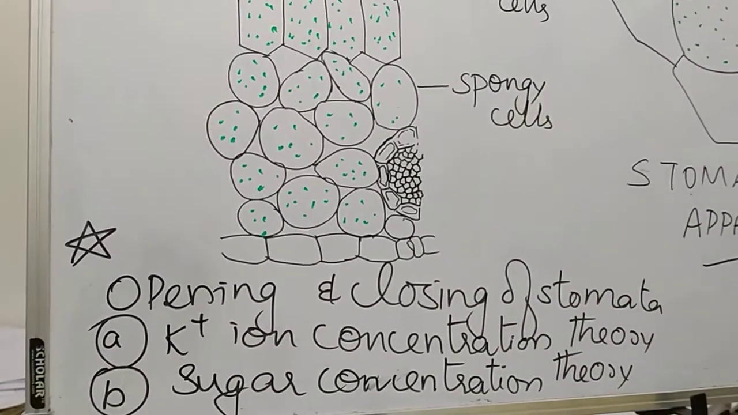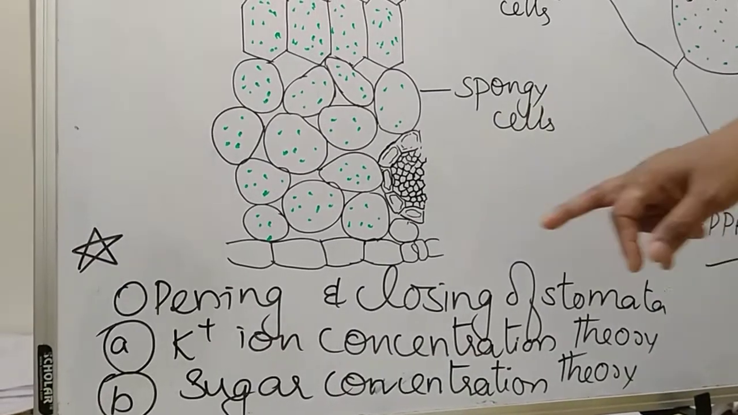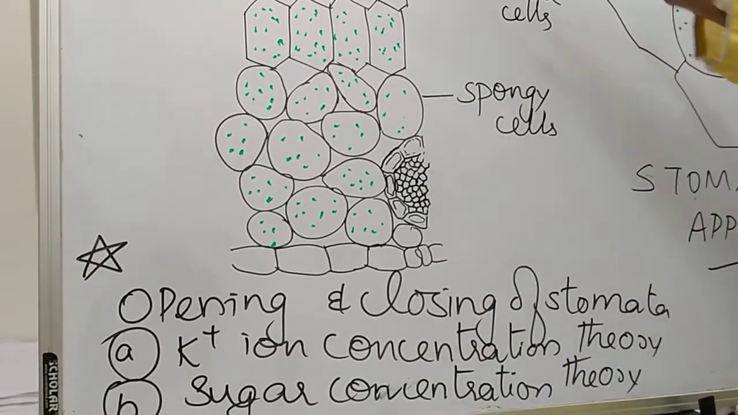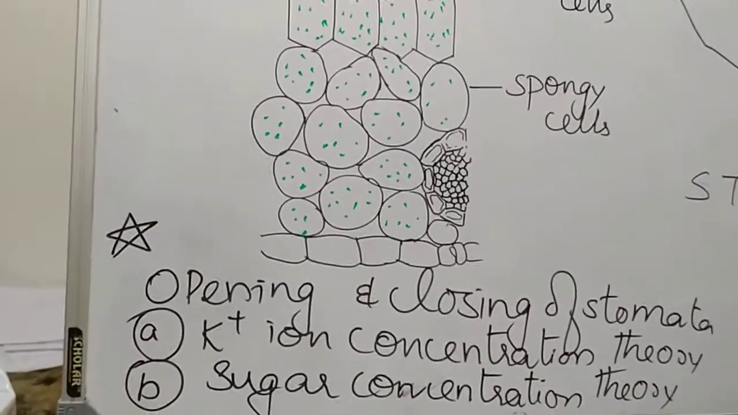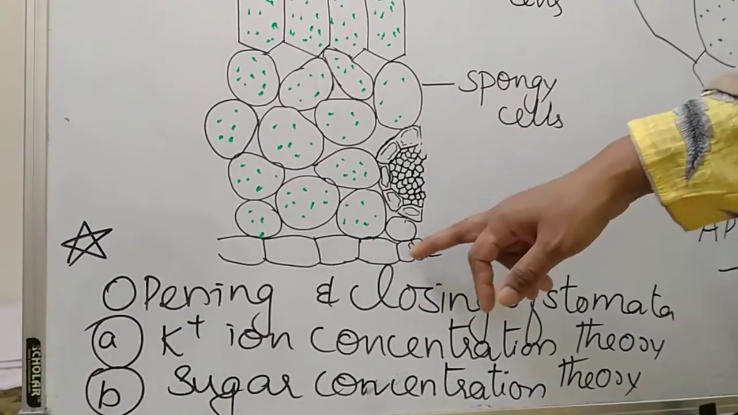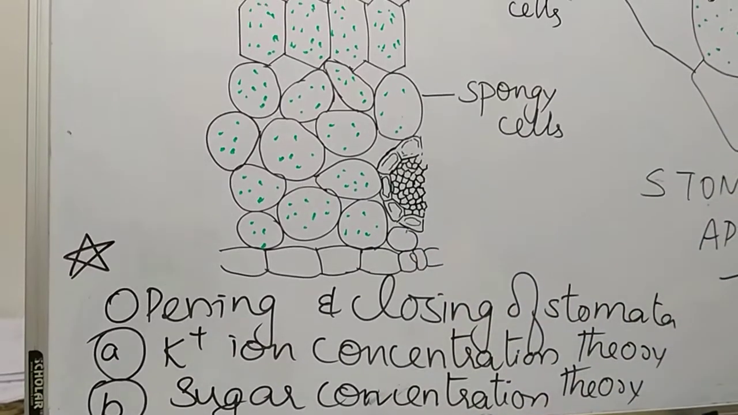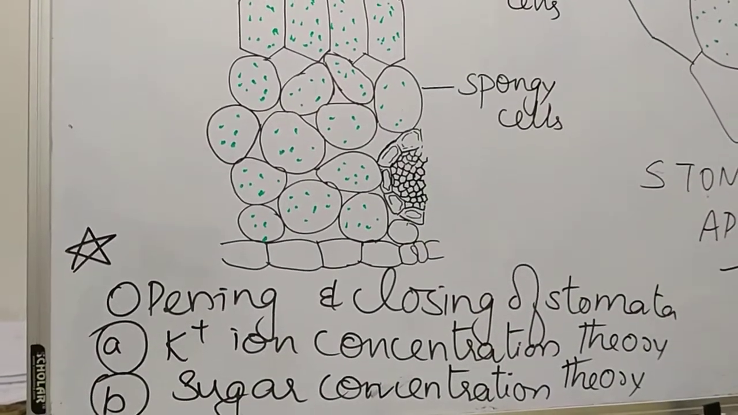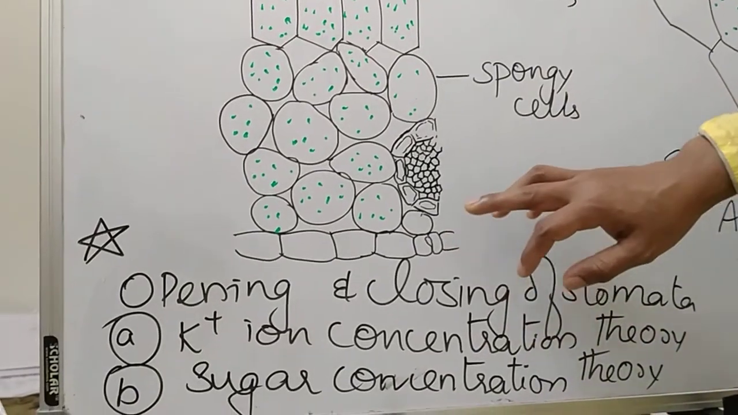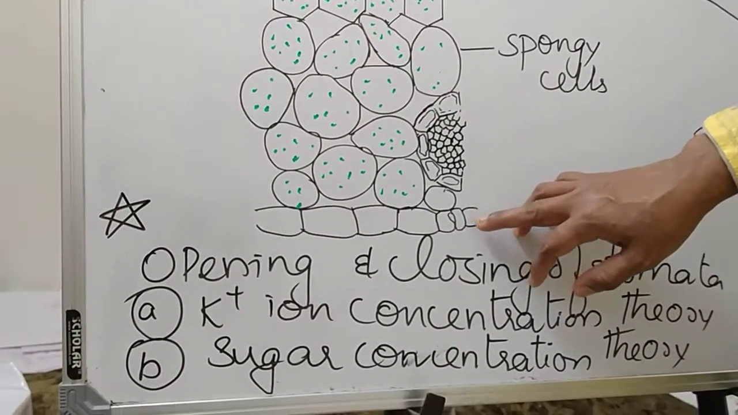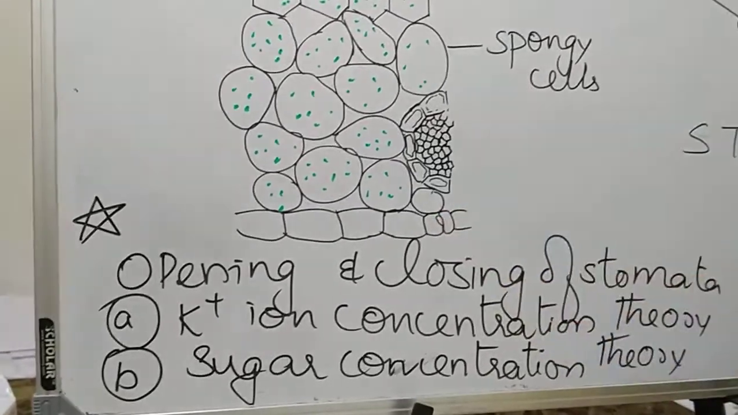Another function: when the stomata is open, a lot of water is lost from the aerial part. What is the aerial part of a plant? Leaf, stem, etc. we call it the aerial part. So when stomata is open, water is lost as water vapor. This process is known as transpiration. So transpiration is possible, gaseous exchange is possible, all because of the presence of the opened stomata.